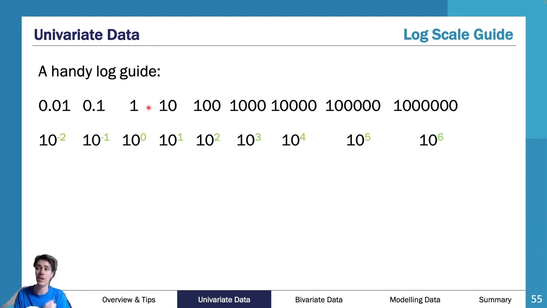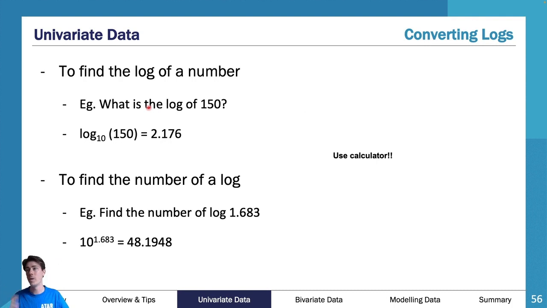My raw piece of data being 5.5, being smack bang in the middle of 1 and 10, I would assume it would be smack bang in the middle of 0 and 1. What you'll find is it's actually not, because log scales go up very differently. They don't go up uniformly because of that multiplication, and therefore your actual log value might be more like a 0.4 or a 0.6. It's not going to be 0.5. It's not going to be smack bang in the middle, even though the raw data is smack bang in the middle.